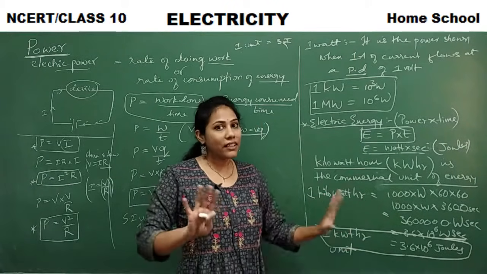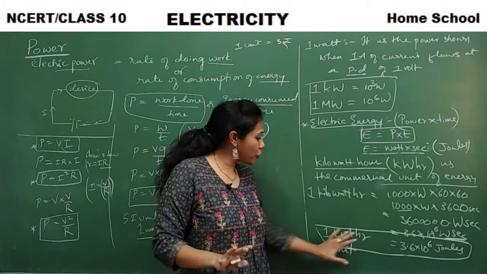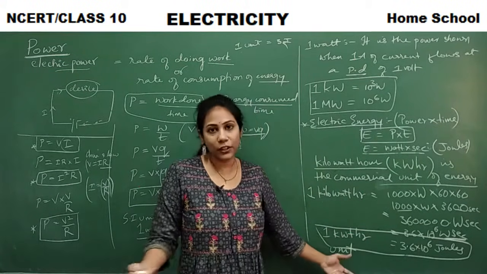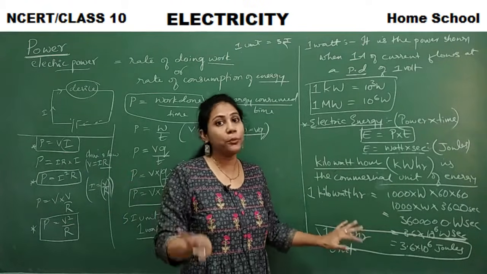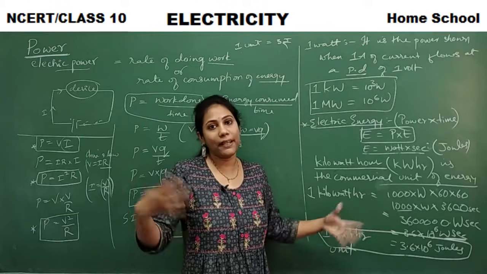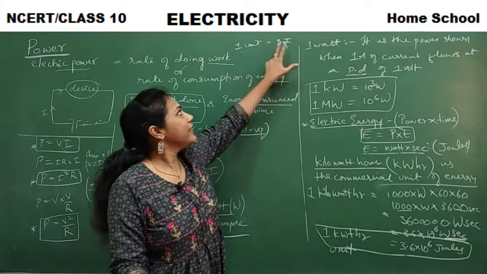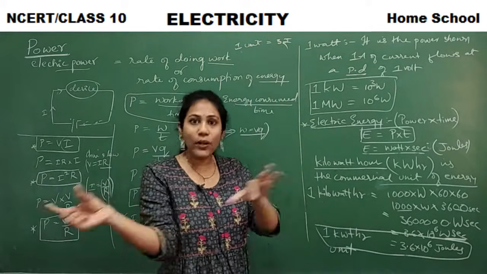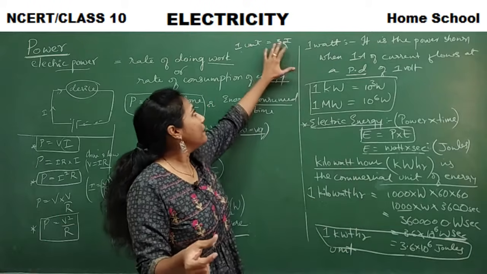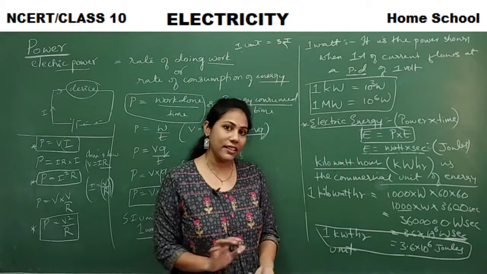Our electric meter at home also shows the digits in this unit only. It shows the amount of energy consumed in our home per month or per 6 months. They fix some cost per unit, see how many units you have used, multiply, and give you the bill. This is the normal procedure.